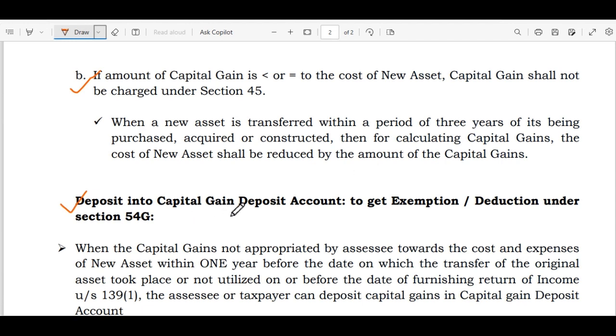Deposit into capital gain deposit account to get exemption or deduction under Section 54G.